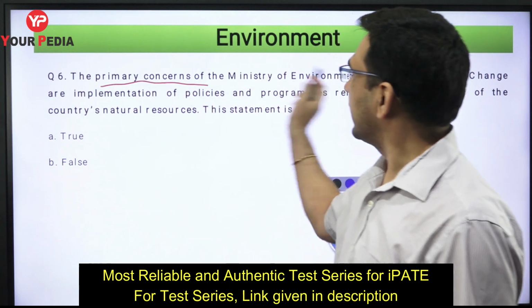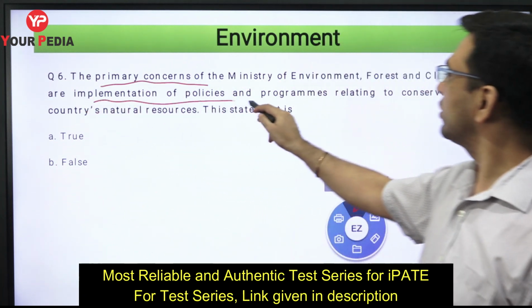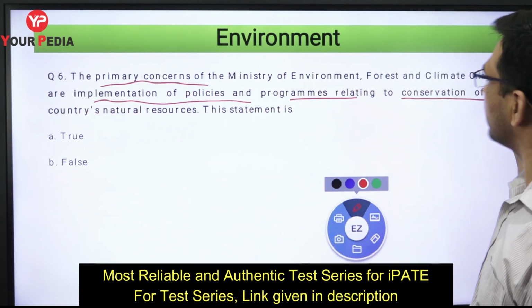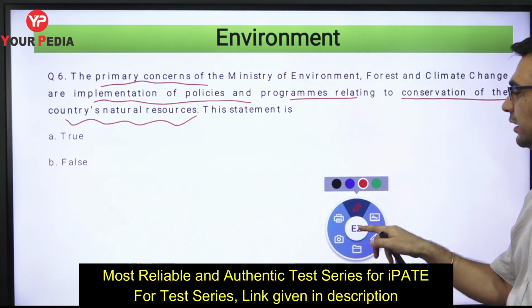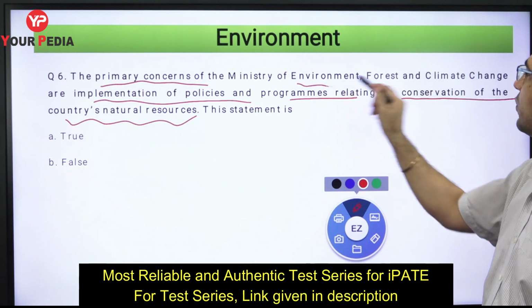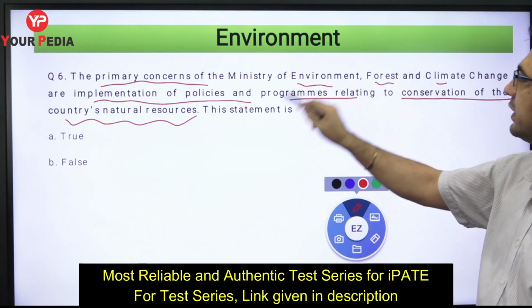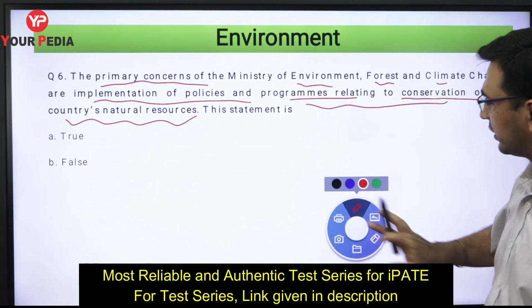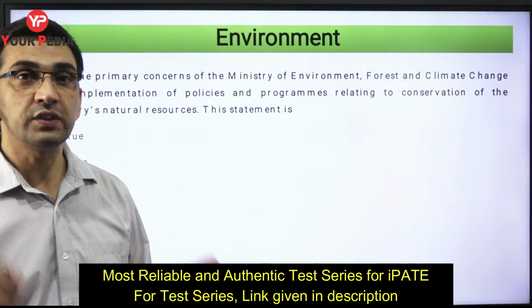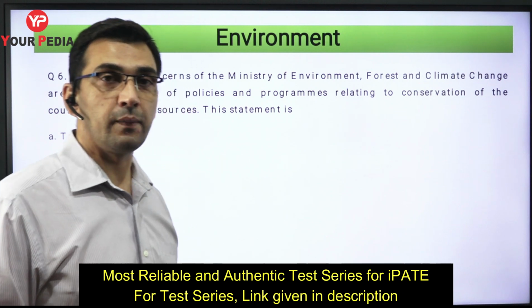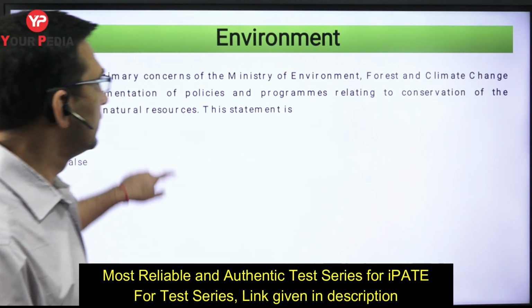Primary concern क्या है इसका? Are the implementation of the policies and programs relating to the conservation of the natural resources. So basically, यहाँ से idea लगाना है, environmental, forest, climate change. So obviously they are definitely related. They are definitely concerned with the judicious use of these natural resources of the country.